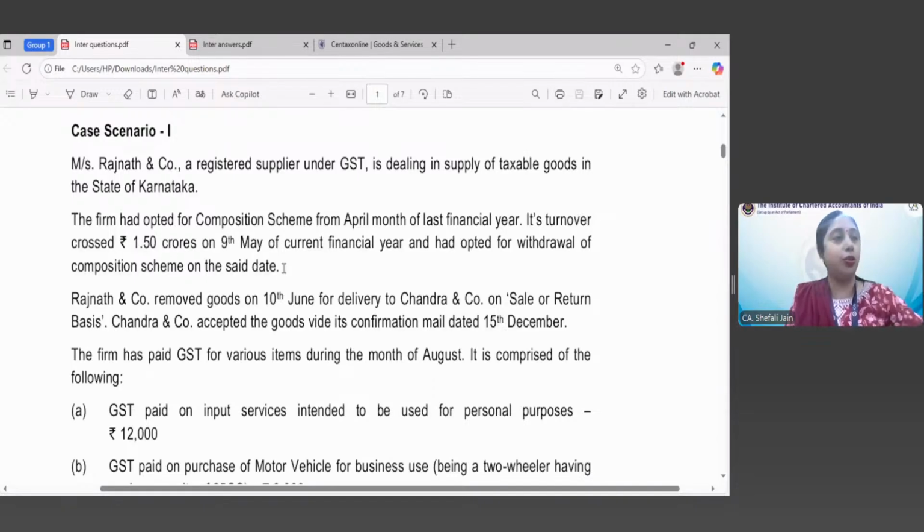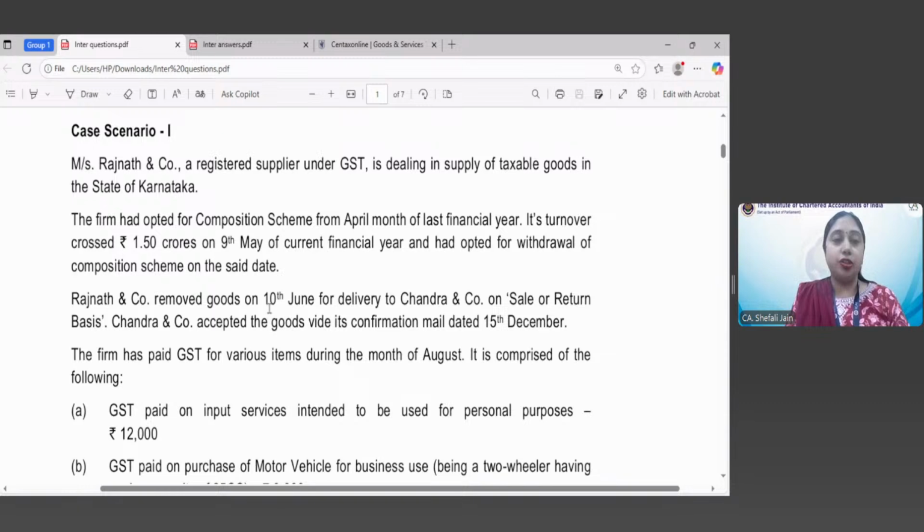Good, Astha, you have understood the provision. In fact, so now in this case scenario, please be with me and keep answering the questions which I will be asking you. So first of all, he has said that last year he had opted for composition scheme. That means in the previous financial year, his turnover would not have crossed 1.5 crores or 150 lakhs.